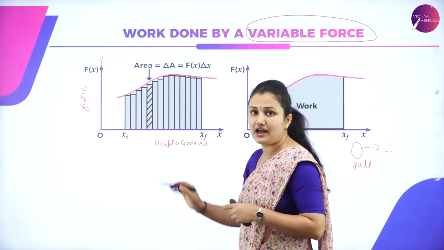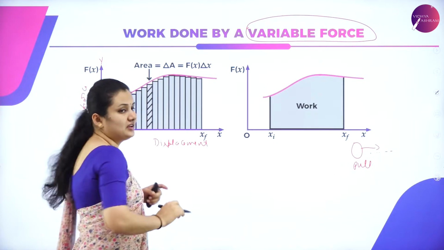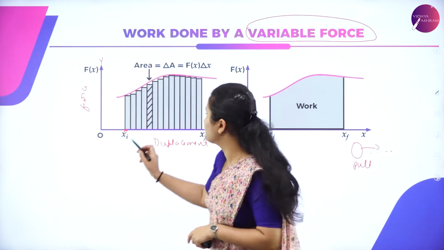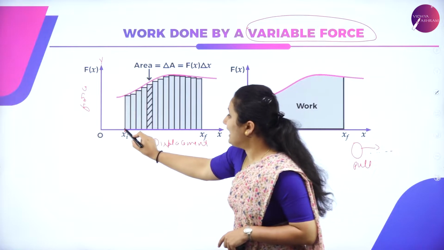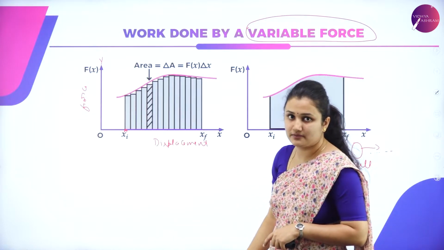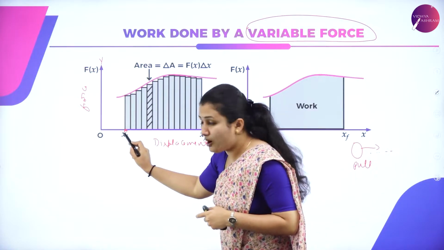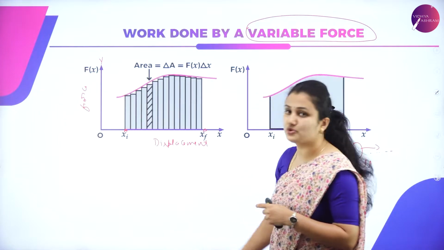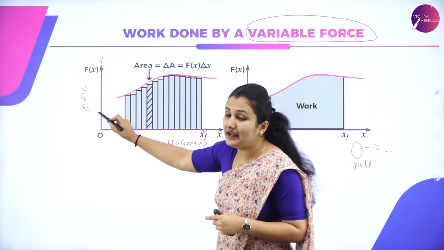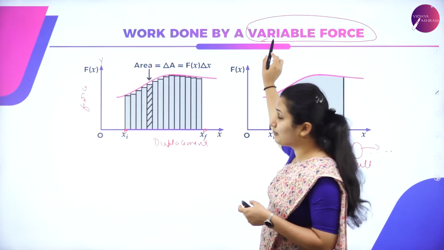In this graph, suppose I have an object at point A. Now I apply a variable force. Why am I applying a variable force? In order to move the object from position A to some position B. So I need to apply some force, that is a variable force.